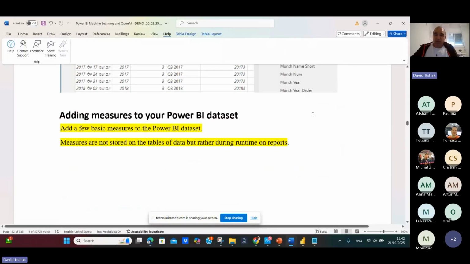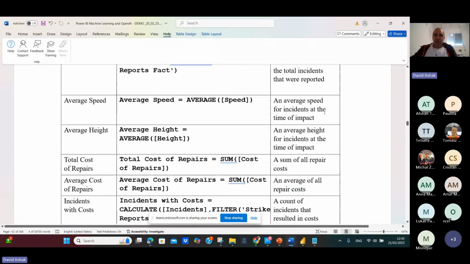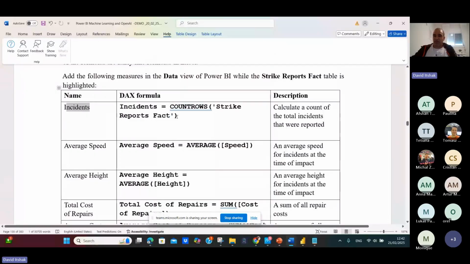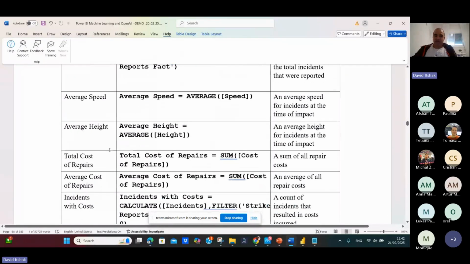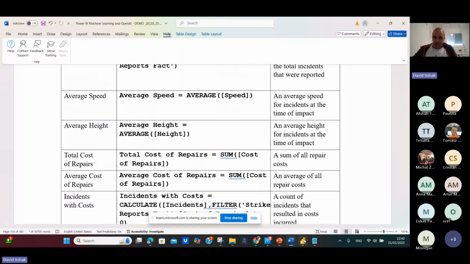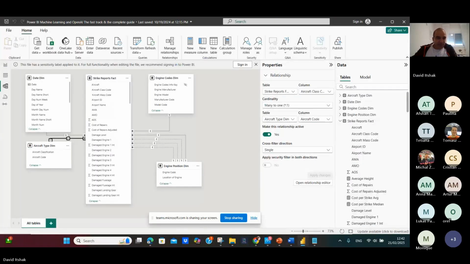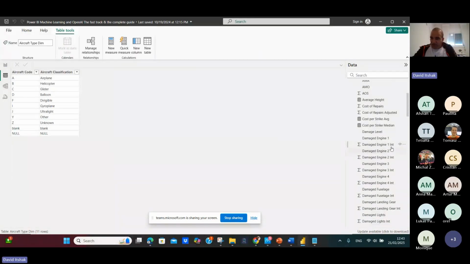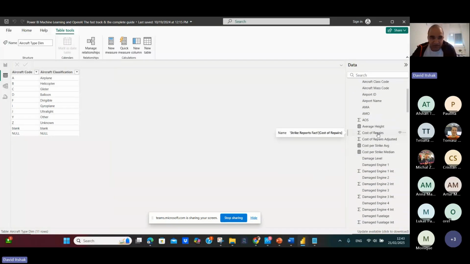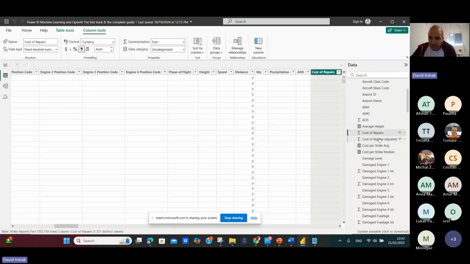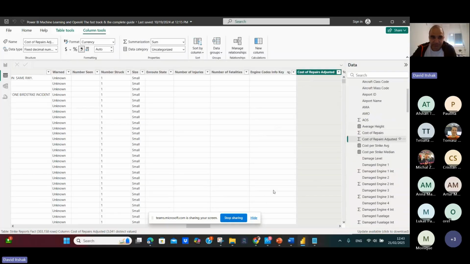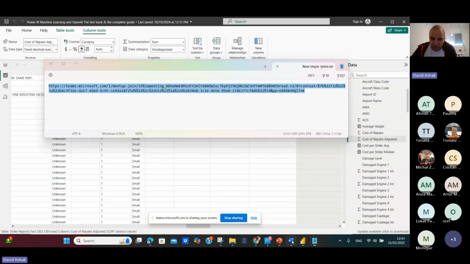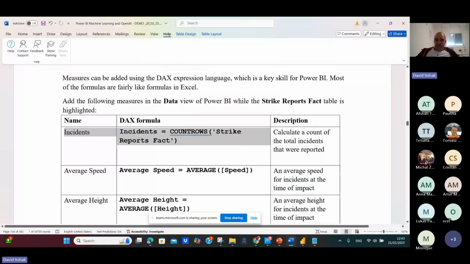Now we'll add measures to our Power BI data set. It's very simple. We'll use the measures of incident. Incident is count of stack report facts, average speed, average age, total cost repair, average cost repair, incident risk cost. So you can see the measures here. By the way, if you go to aircraft type DIM, okay, the stack reports, you can see the measure we have created, cost of repair, cost of repair adjusted. And here is the table which tells us how to create this: what is the DAX formula for this measure?